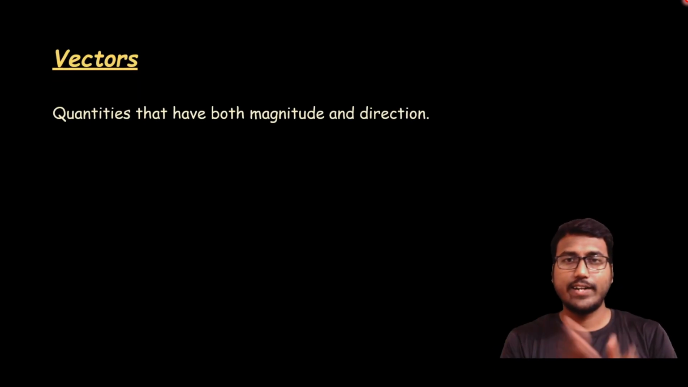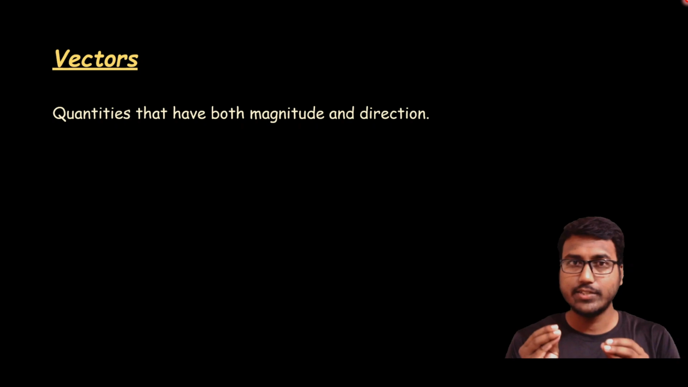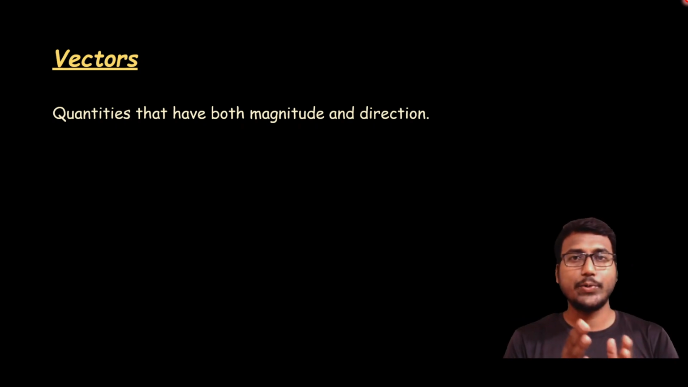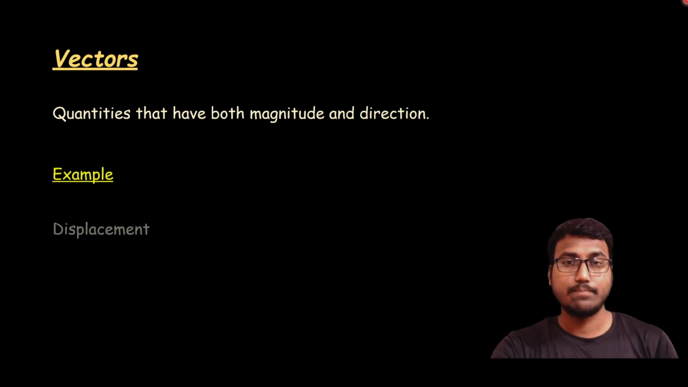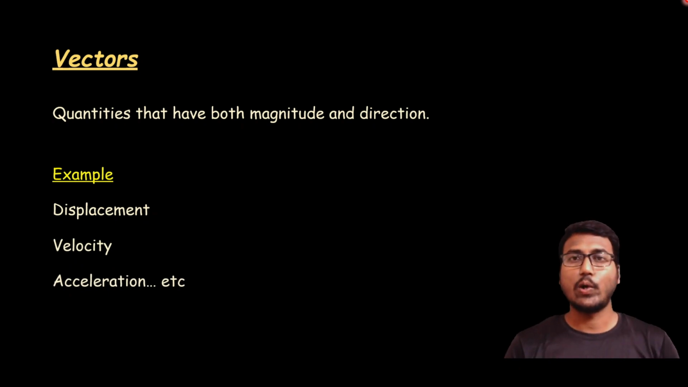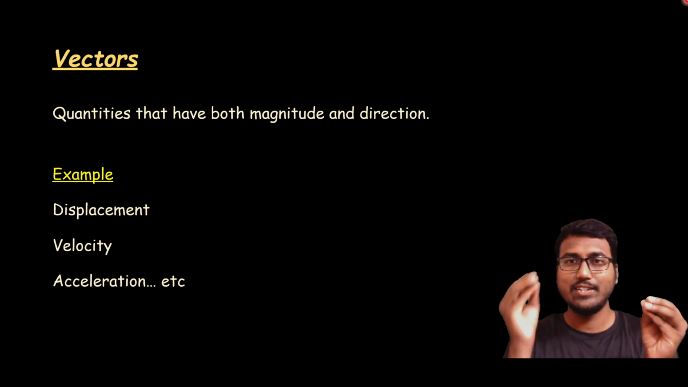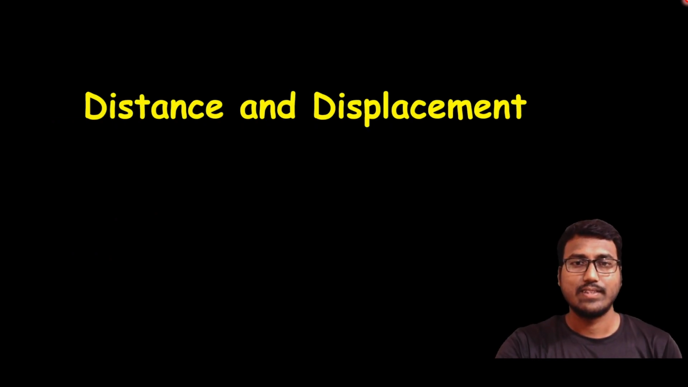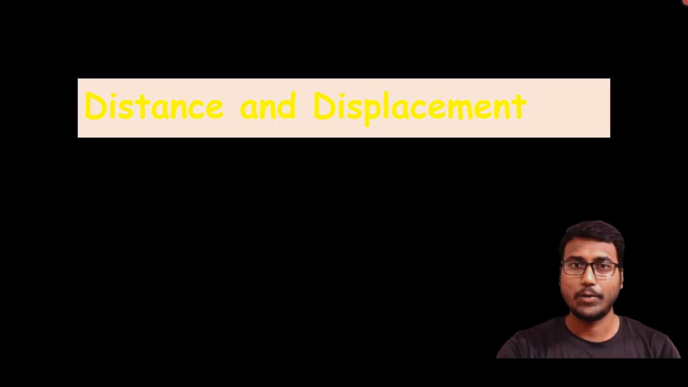Next is vectors. As we have already discussed, scalars have only magnitude. Vectors have both magnitude as well as direction. Some examples we can consider are displacement, velocity, acceleration, force, thrust, and so on. There are many physical quantities which have both magnitude and direction. So now let us consider two examples, one from scalar and one from vector. The first one is distance and displacement. Let's understand about distance and displacement now.